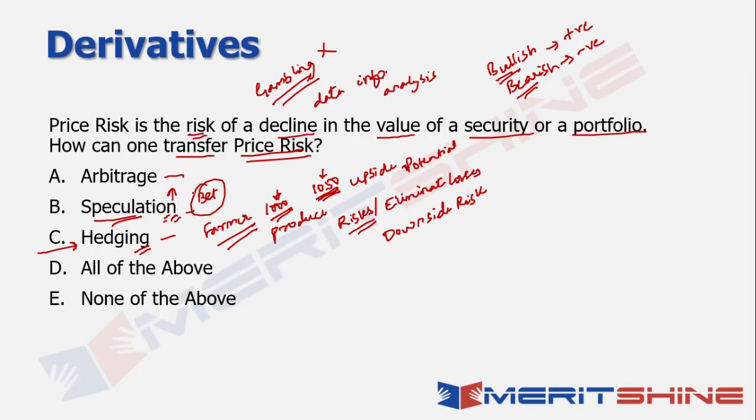I'm basically taking positions in the market in the expectation that I will make a profit, right? That doesn't mean that there's no chance of a loss. Obviously, there is every chance of a loss, and that is a risk that I'm willing to take. So there is definitely risk, but I'm purely speculating. I'm not trying to hedge my risks in any way. So that becomes a pure play speculation.